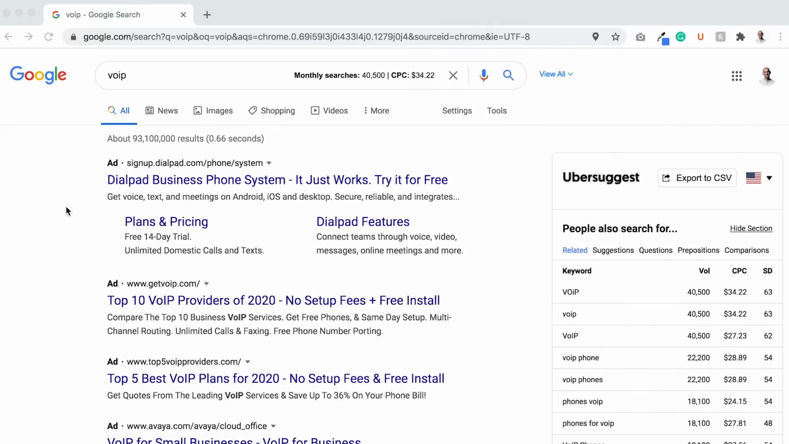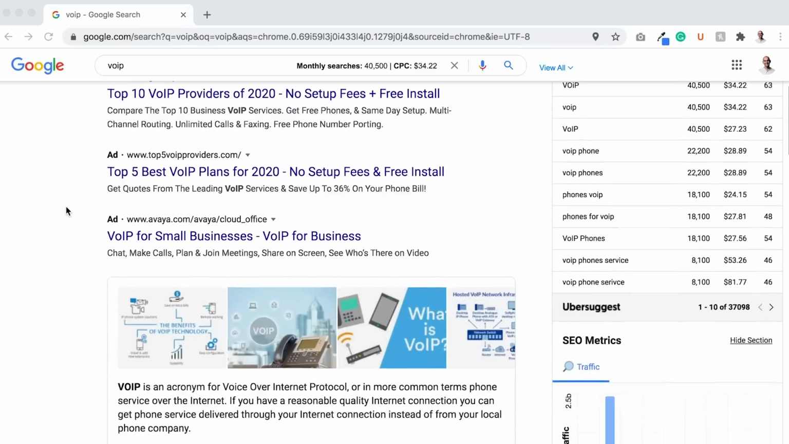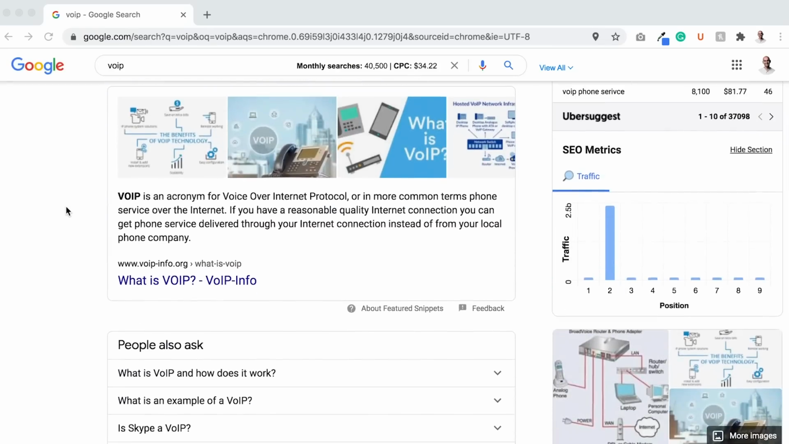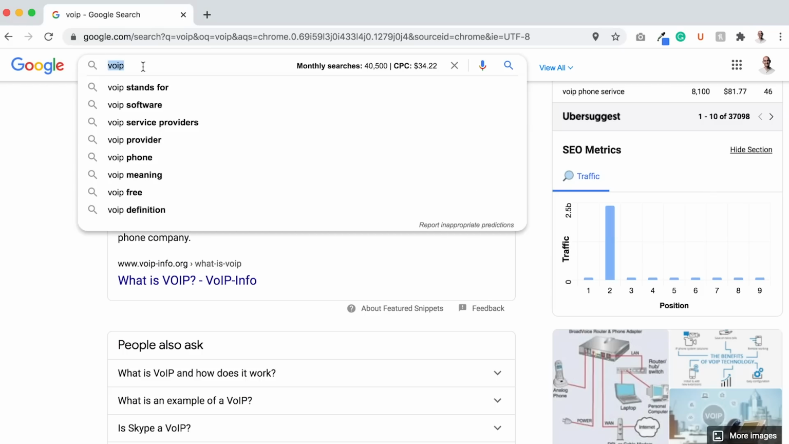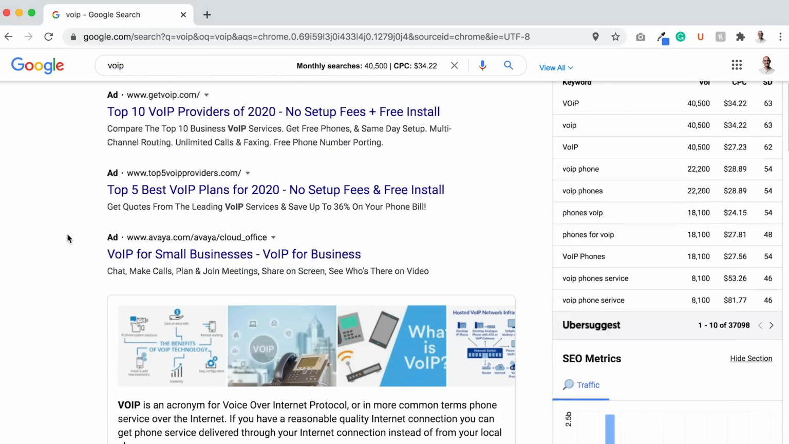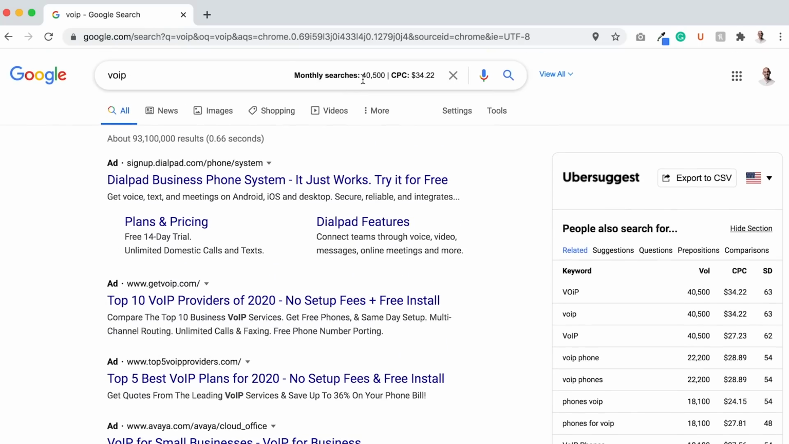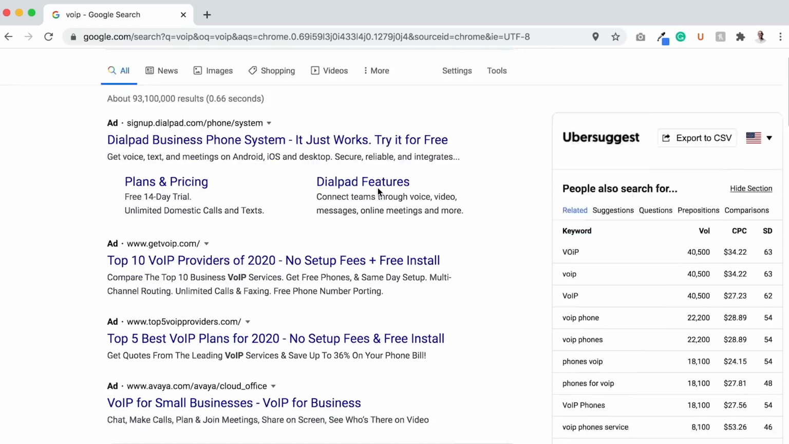So anytime you type in a keyword, especially one that's competitive, you'll typically see terms or web pages that rank at the top that say either "what is" or "how is." Here's an example. I typed in the keyword voice over IP. And voice over IP, according to Ubersuggest, is getting searched roughly 40,000 times a month in the United States. Cost per click is roughly $34.